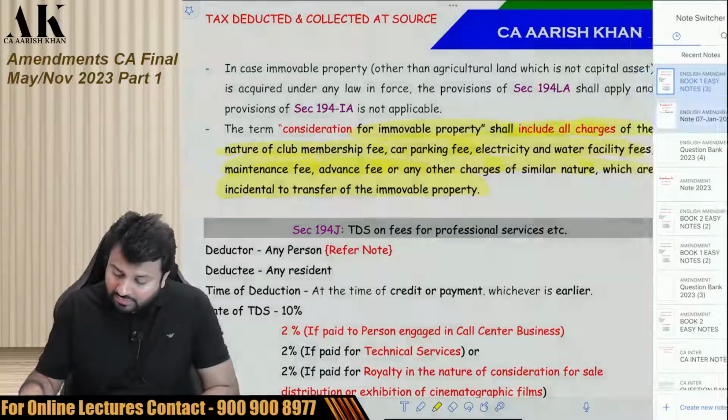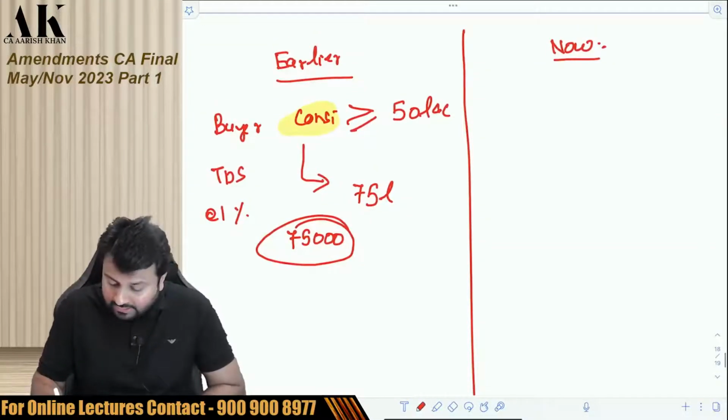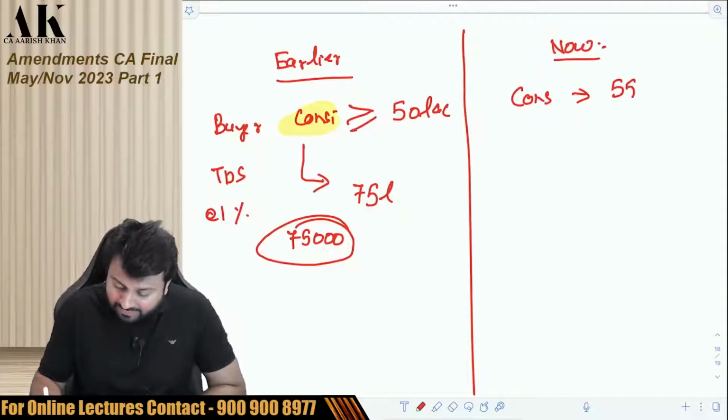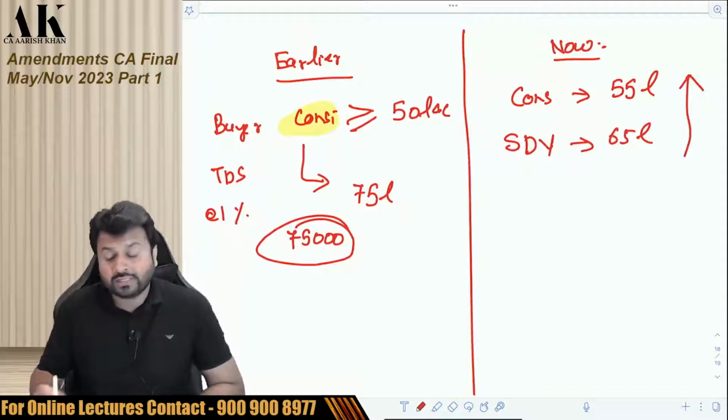Now the government says that they are not satisfied with this. Suppose the consideration is 55 lakhs, but the stamp duty value is greater than the consideration, suppose it is 65 lakhs. Then you have to deduct TDS on whichever is higher.